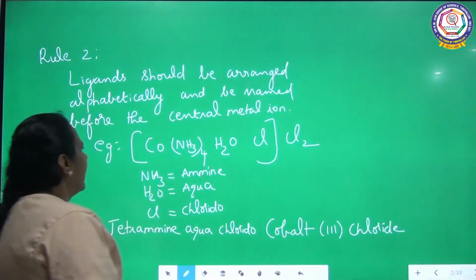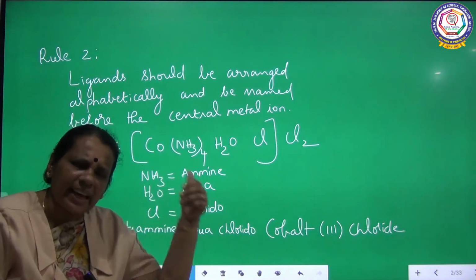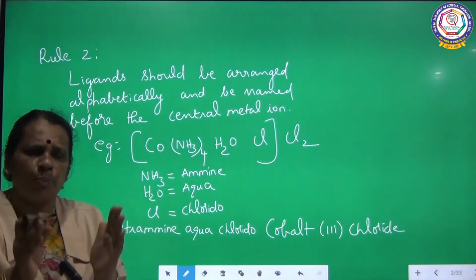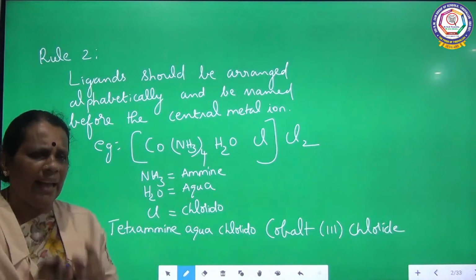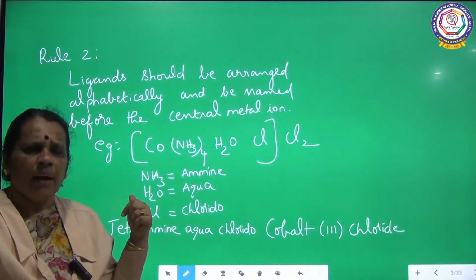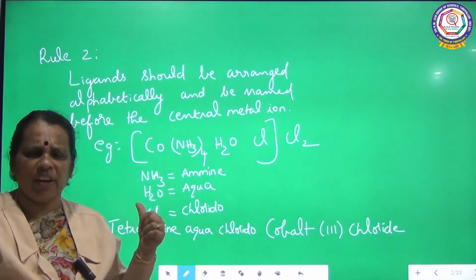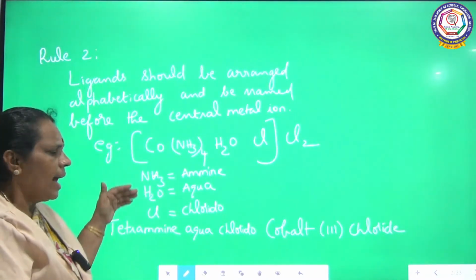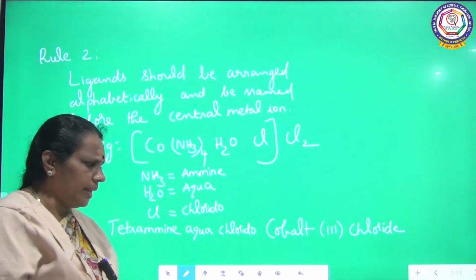So this is the next rule. The first rule I told, whether it is a cationic or anionic complex, the cation should be given first preference. After that only we have to write the anion. The second one I told, ligands are arranged alphabetically and the names of the ligands should be given first preference before the central metal ion. So here I have given one complex for rule number 2. Rule number 3.